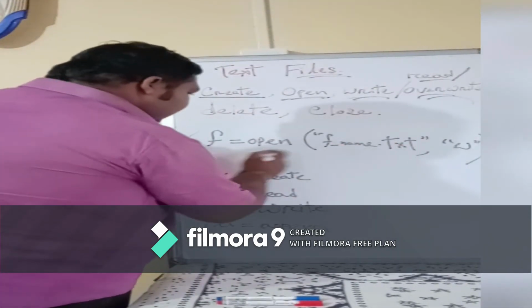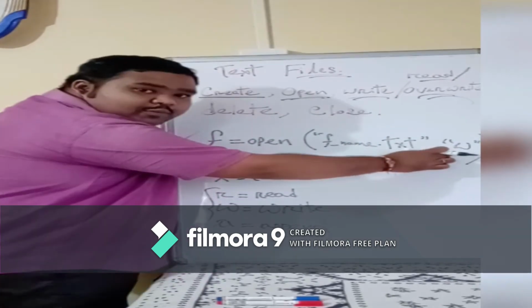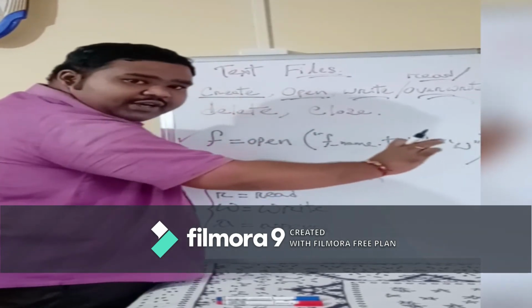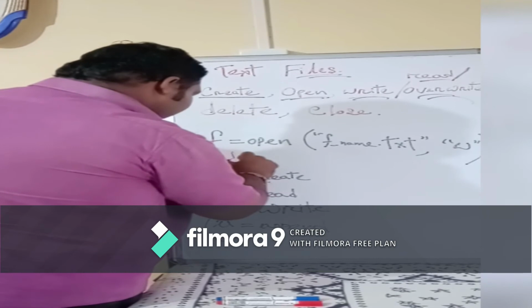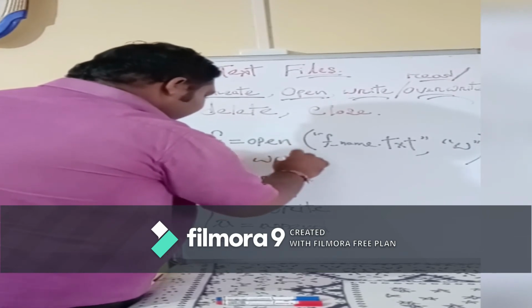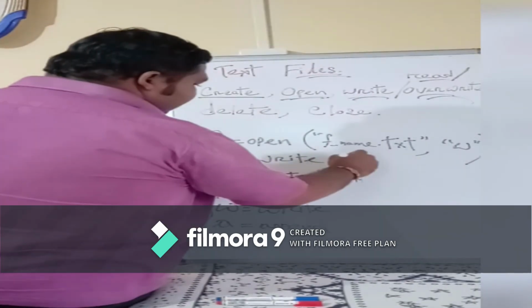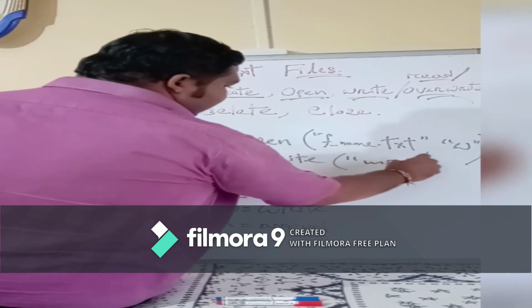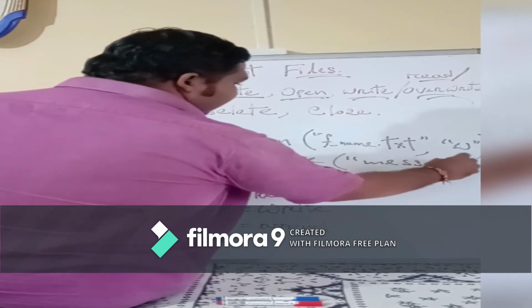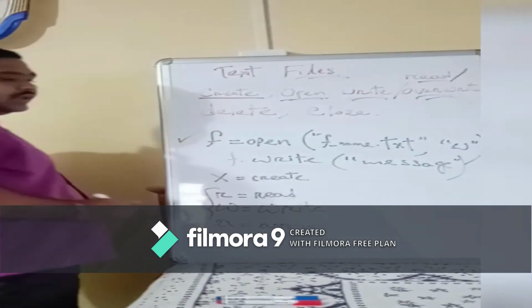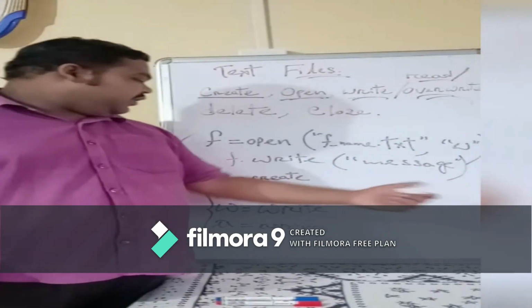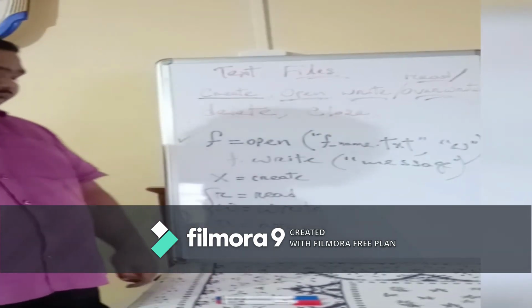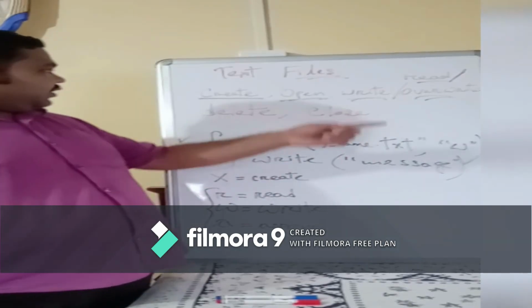After you have opened it in write mode, now F dot write. Whatever message you want to write, write the message here. Save the information here. Save the data. What you want to save in the text file, that message you include here. F dot write that message. This is how write works.